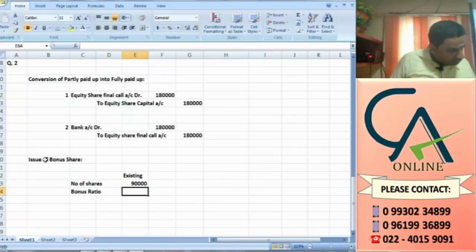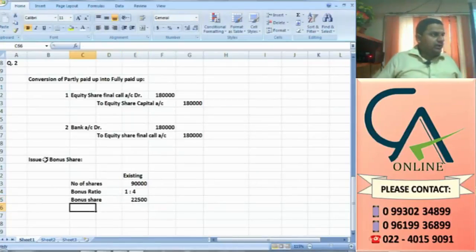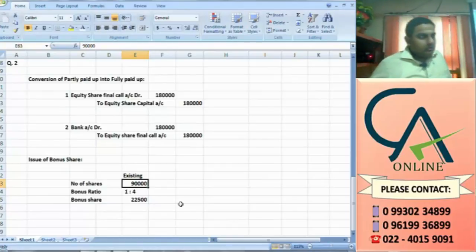One is to 4. For every 4, 1 is given. So what are the bonus shares? 90,000 by 4, 22,500. Now existing shares 90,000 and bonus shares 22,500, both put together 112,500. What is our authorized limit? So it is exceeding or not?